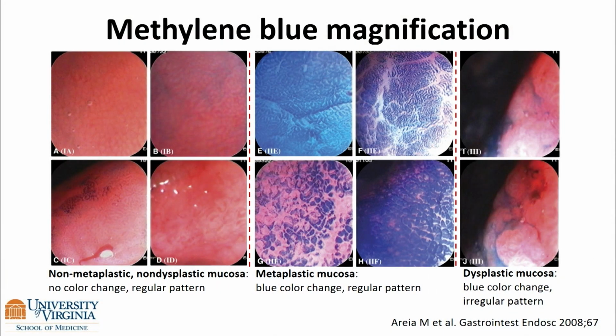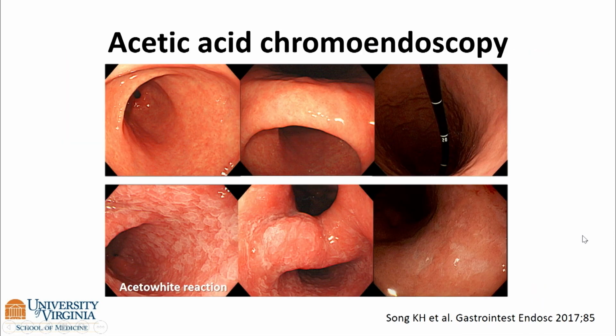So methylene blue is also a commercially available vital stain. It's taken up by intestinal-type epithelium, even if it's not supposed to be there, such as in the esophagus or stomach. So when sprayed onto the mucosa over time, there's an uptake, and you can see the IM is stained blue. In patients with dysplasia, you have a blue uptake, but then it becomes amorphous. Acetic acid chromoendoscopy, taking a page from our OB-GYN colleagues. They've been doing this a long time for cervical cancer. 1.5% acetic acid, basically vinegar, brings out the columnar epithelium. So this so-called aceto-white reaction can also target you when you're not using NBI, just white light, to find IM.